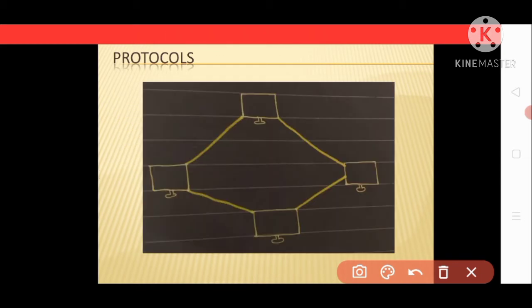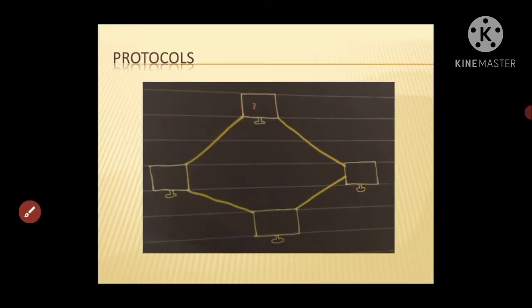Now take an example. We have four computers, as you can see in this picture: this computer 1, this 2, this 3, and this 4. And these computers do not know how to communicate, because no rules are set here. When the protocol is set, when the rules are set, then these computers can communicate, or we can say these computers will communicate according to protocols. Till the protocol is set, any communication device could not communicate with each other. For communication, protocol is very necessary.